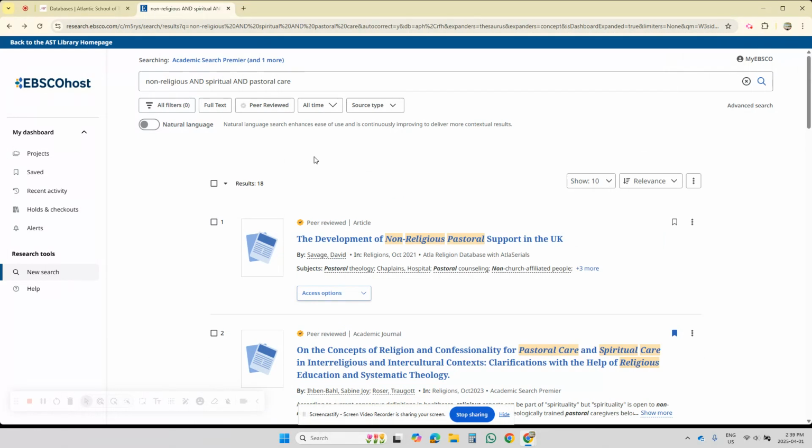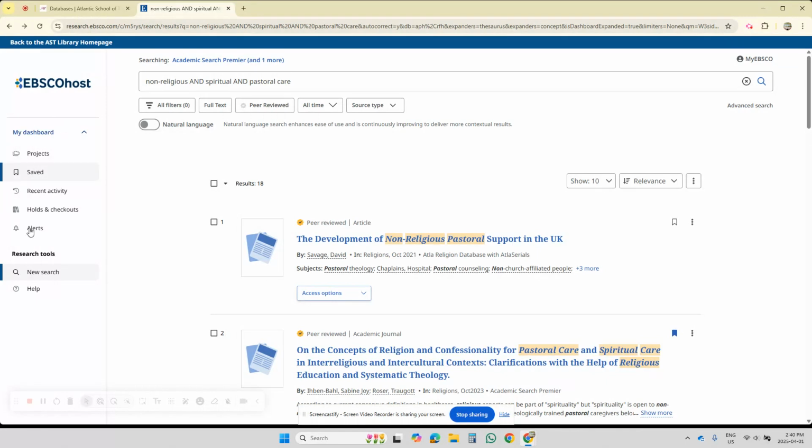It's important that you do something with them. We've been searching for almost half an hour. It's important you do something with those articles, because if I were to get up and leave my computer, go have lunch for half an hour and come back, EBSCO will probably refresh. The screen would refresh itself, and you would probably lose those saved articles. You'd have to go back and find them.